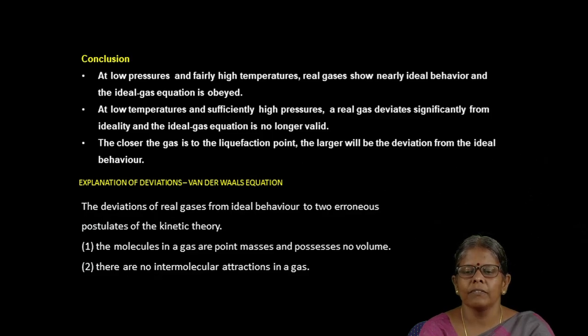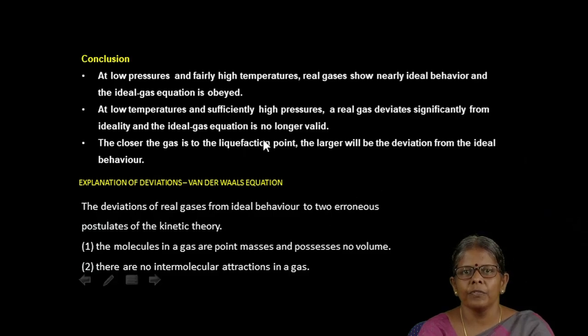At low pressure and fairly high temperature, nearly all the gases show ideal behavior, or the deviation from the ideal behavior is less. At low temperature and sufficiently high pressure, there will be a huge deviation of the gases from the ideal behavior. At that point, the ideal gas equation is not at all obeyed.